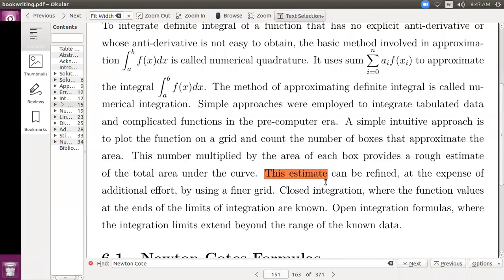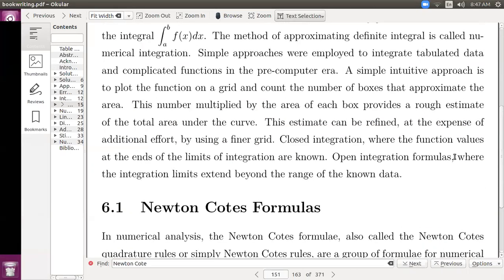This estimate can be refined at the expense of additional effort by using a finer grid. Closed integration is where the function values at the ends of the limits of integration are known. Open integration formulas are where the integration limits extend beyond the range of the known data.